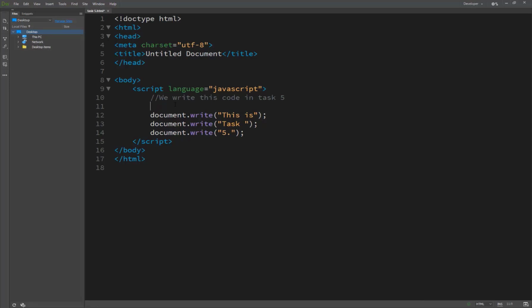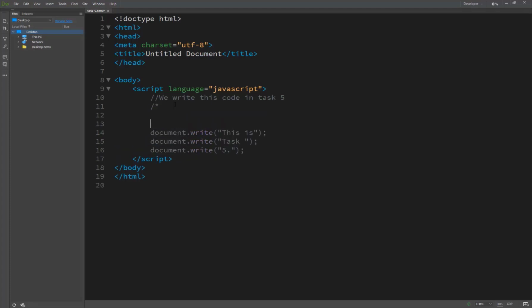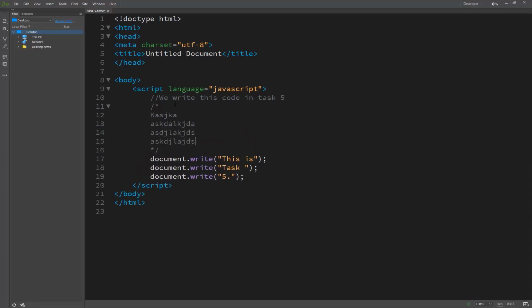So we use this technique as multiple line comments, by pressing this, and this is the multi-line comment. We type something here, and this is the multi-line comment, but we use this technique only for a single line.